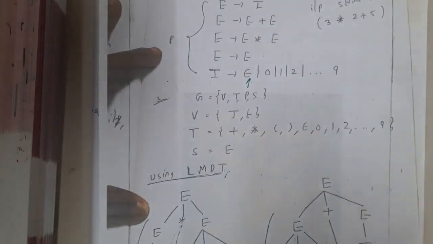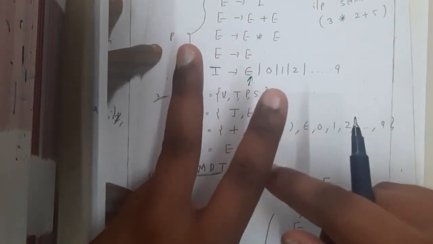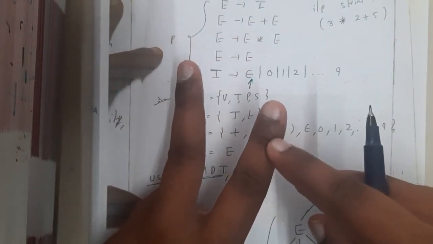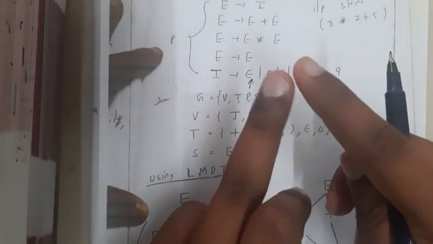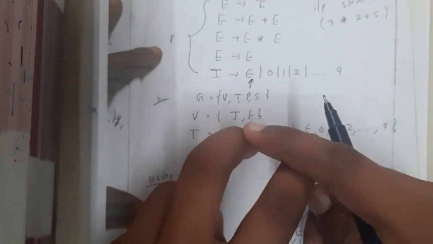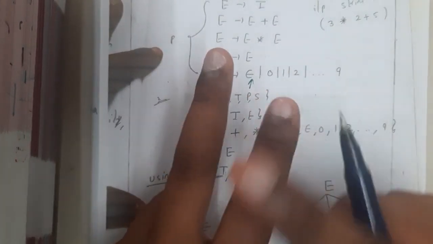So here I am trying to use a leftmost derivation tree, guys. If you want, you can even try the rightmost also. In any situation, if you are getting more than 2 trees, remember that you need to use only one type of derivation. So don't say that the first time you used leftmost derivation and the second time you used rightmost derivation and got 2 different trees, hence this grammar is ambiguous. That's wrong, guys.